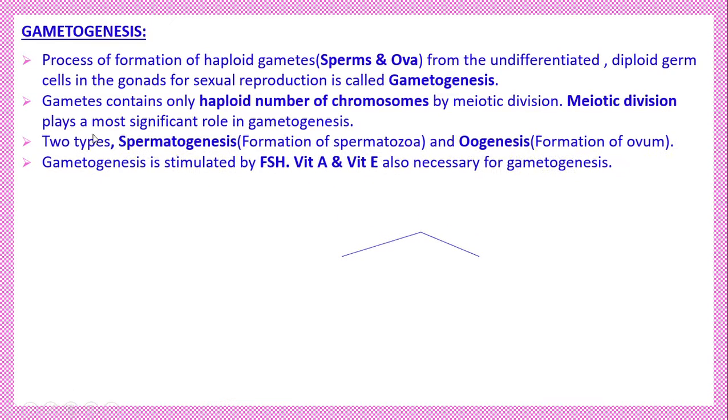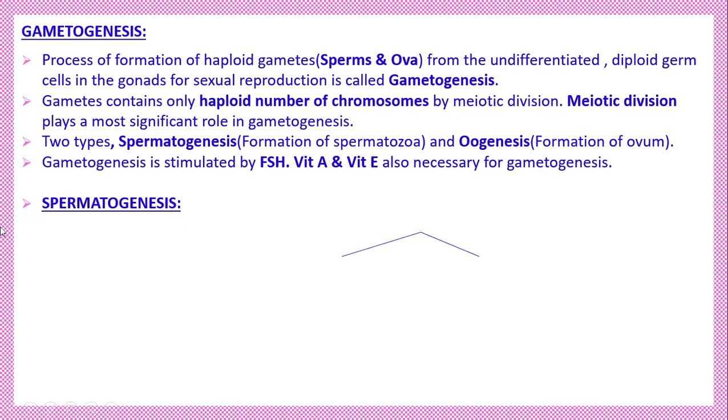Next, there are two types of gametogenesis. One is spermatogenesis, that means the formation of spermatozoa in the male. The other is oogenesis, the formation of ovum in the female. Gametogenesis is influenced by whom? FSH, follicle stimulating hormone, and also vitamin A and vitamin E are very important. Vitamin E is also called the sterility vitamin. So for normal fertility, vitamin E is also essential.